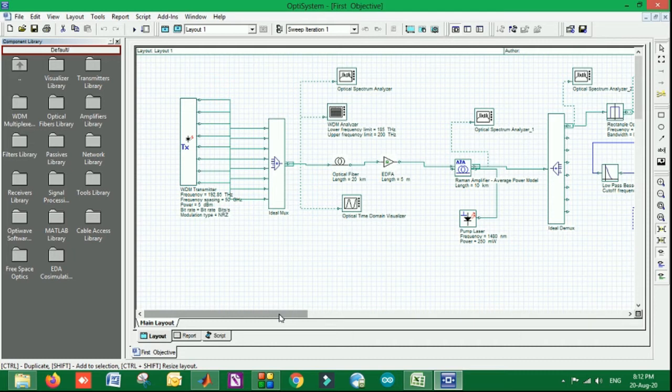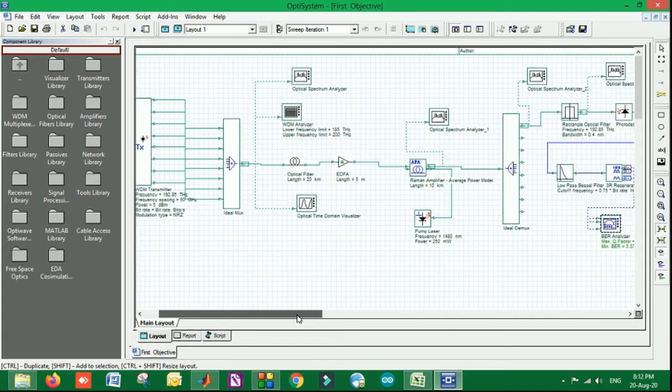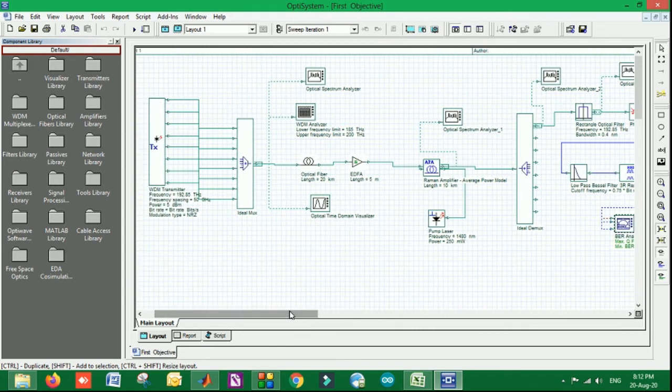You can see in the title that first objective. We have covered a number of case scenarios to implement this, but we do not have that much time to explain each and everything. So I am going to demonstrate what exactly it is giving. Maybe you are aware of the OptiSystem software. Here is a play button which is used for the calculation of whatever you have designed.